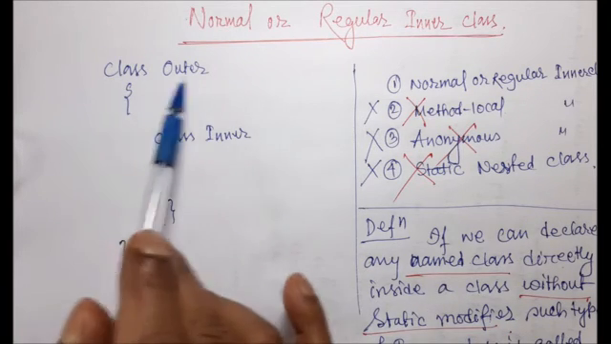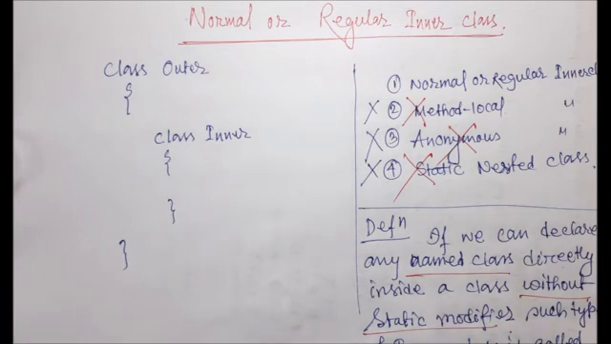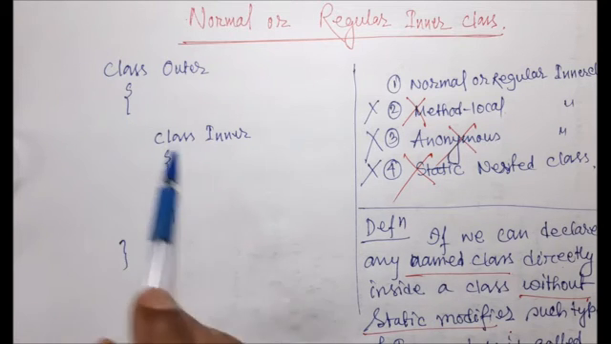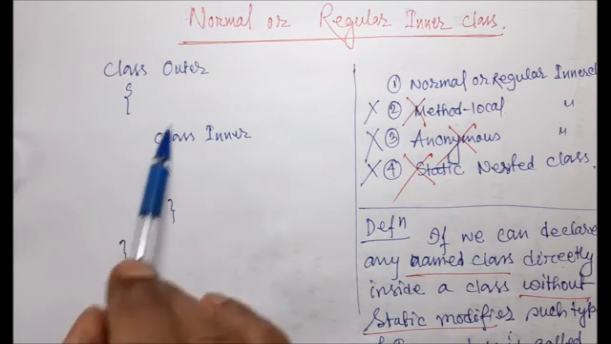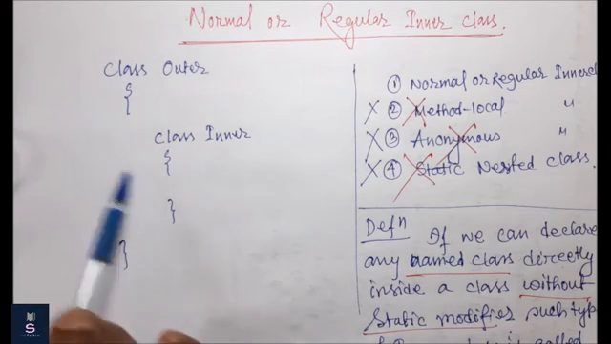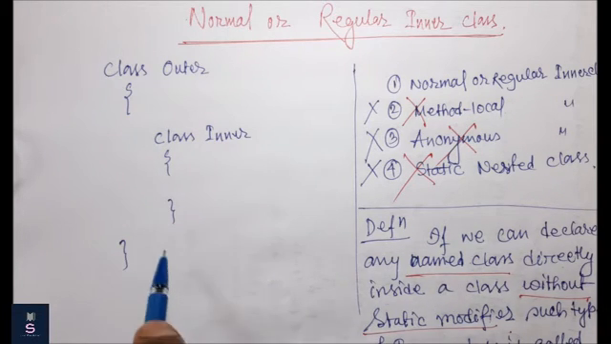So here I have declared a class Outer, and within it the class named Inner. That is my normal or regular inner class, declared within an outer class. Now the next question is, how do I compile this class? What should be the name of this file? You already know that the file name should be, for example, Outer.java.